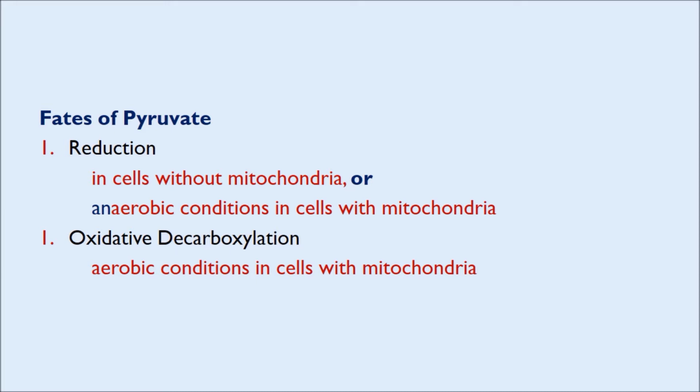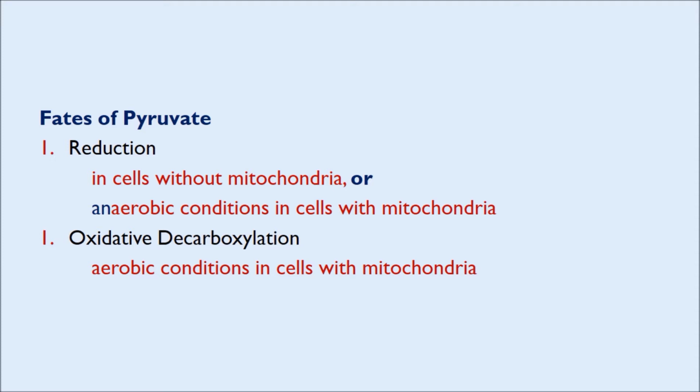Now, the reduction of pyruvate takes place in cells without mitochondria. So, if any cells do not have mitochondria, there is no question of the reactions taking place inside the mitochondria, such as the TCA cycle or the various steps of the electron transport chain followed by oxidative phosphorylation. So, in the absence of all these things, the pyruvate is reduced and does not enter into any of these steps of oxidative phosphorylation.